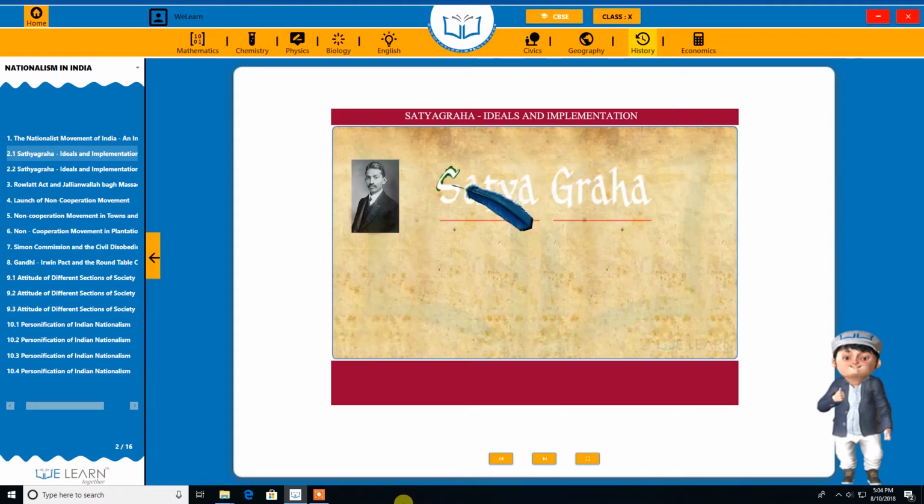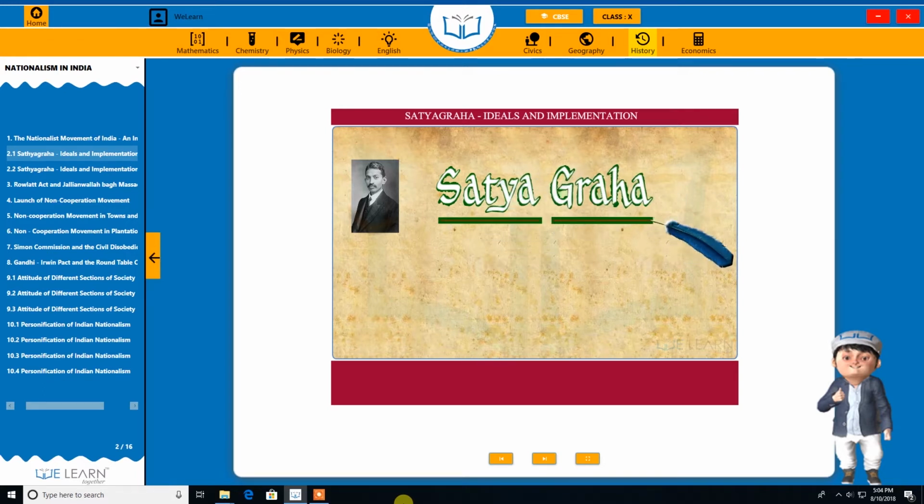Now, what exactly does the word satyagraha mean? It is made up of 2 Hindi words, satya, or truth, and agraha, meaning appeal. So, satyagraha literally means an appeal for truth. Satyagraha is passive resistance used powerfully to appeal to the conscience of the oppressor.